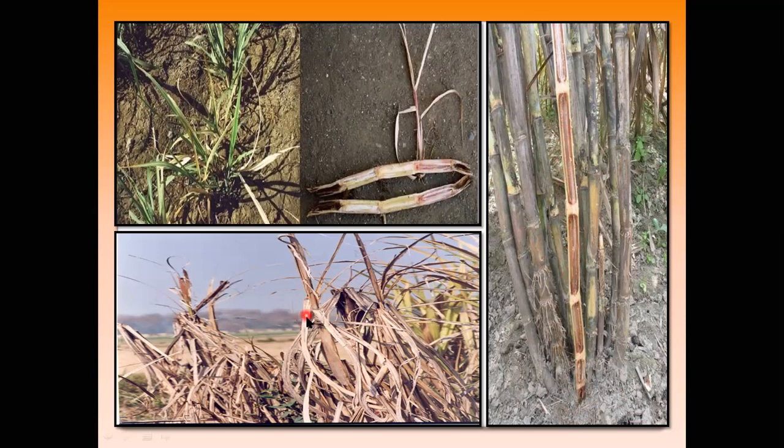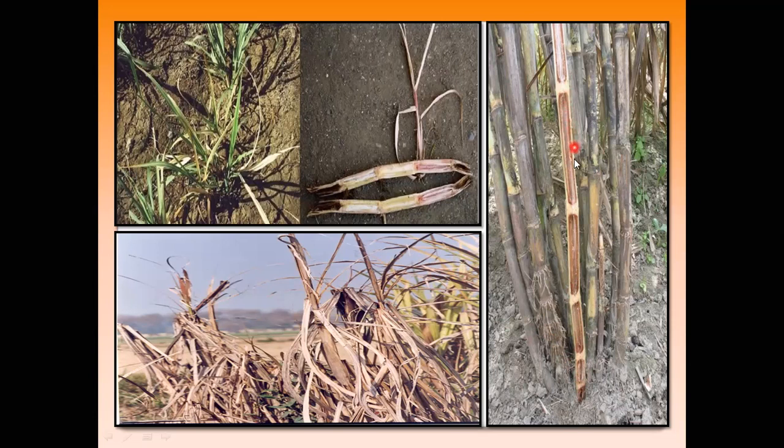So this sugarcane plant has totally dry leaves, and the plant totally dries and wilts. These reddening stripes are generally seen inside the pithy tissue.